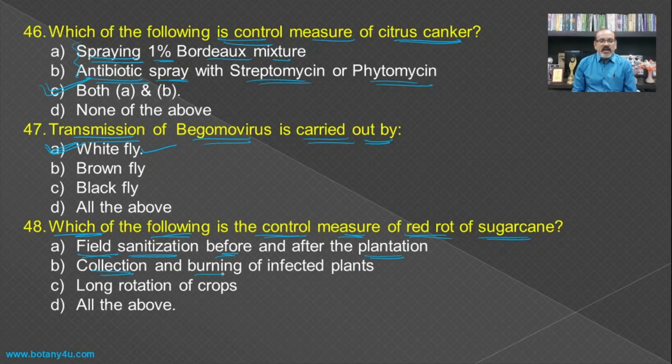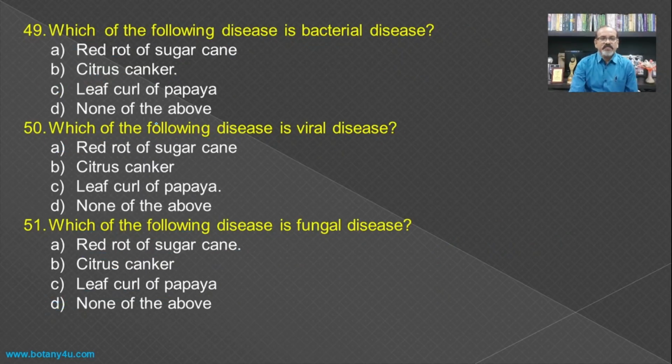Then collection and burning of the infected plant, this is one of the best solutions in case of any disease. And long rotation of the crop, so that we can control the fungal diseases in the field, and hence all the above becomes the answer, as all these three are the control measures of the red rot of the sugarcane.